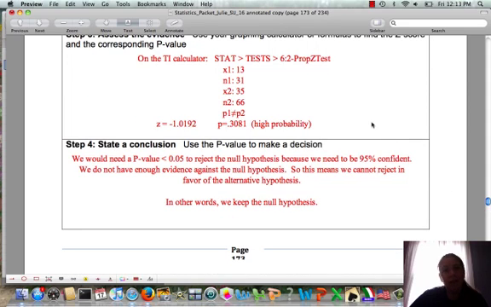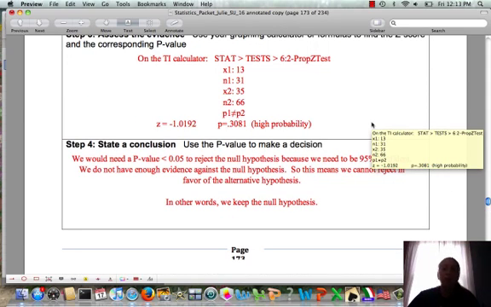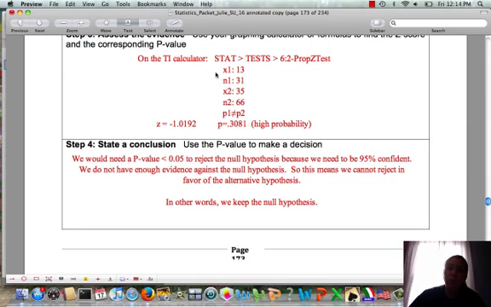So now to assess the evidence, we need to do a hypothesis test. On the TI calculator, you'll go stat, tests, and again choose test 6 for the 2 proportion z-test. Our first group is 13 out of 31, so we say x1, the numerator, is 13, who used a credit card out of 31 total in the impulse purchases group. Group 2 is the planned purchases, so our numerator is 35 out of 66 denominator, and we set our proportions not equal.